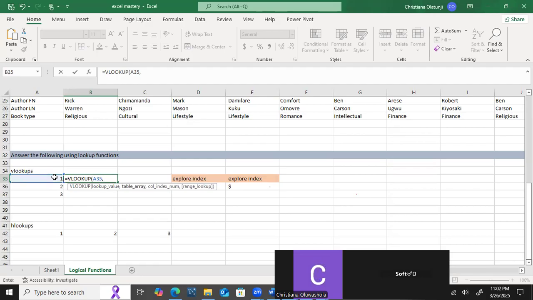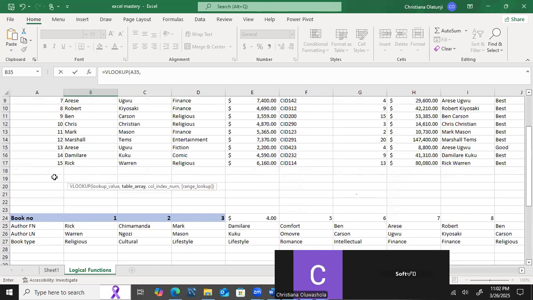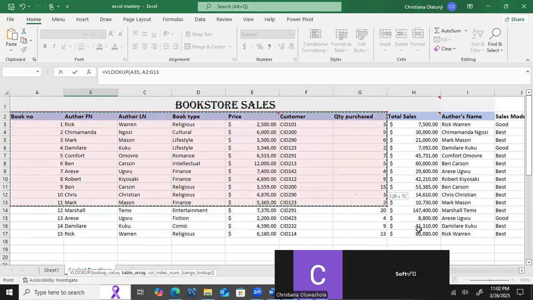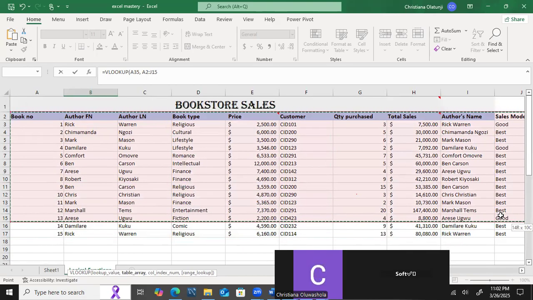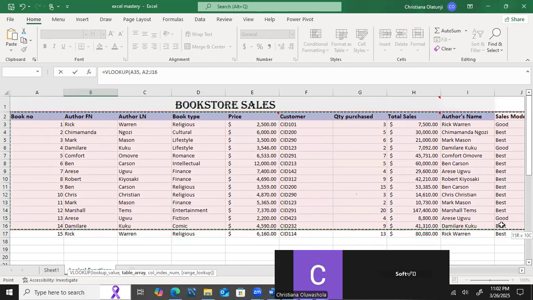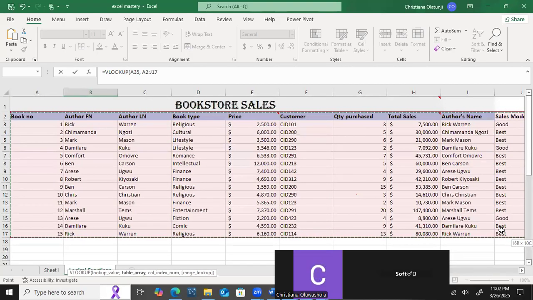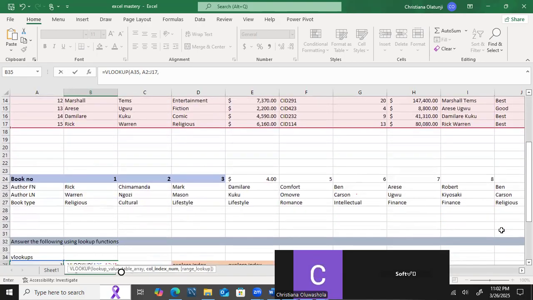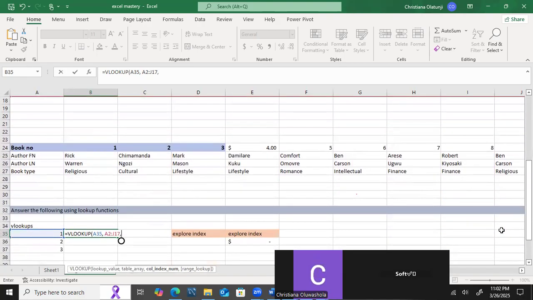In which table? Table array. Table array means your table. We can name our table, but we've not done that here, so this one is not named. We're using the table range now. So I have my comma. Then let's continue. So my table array is my table as a whole.